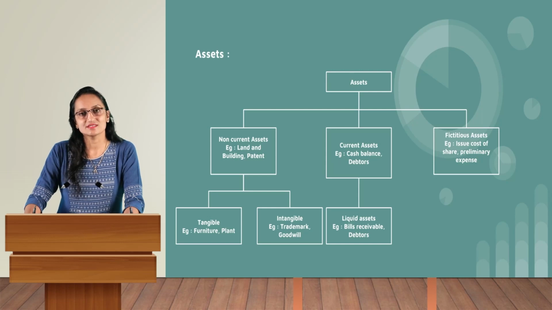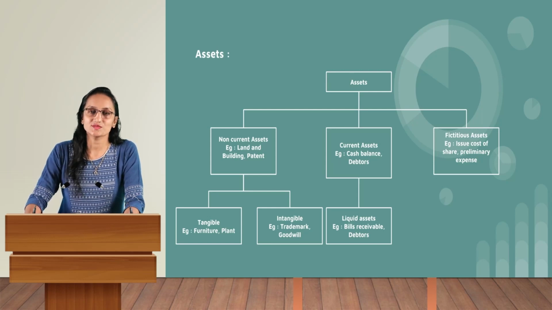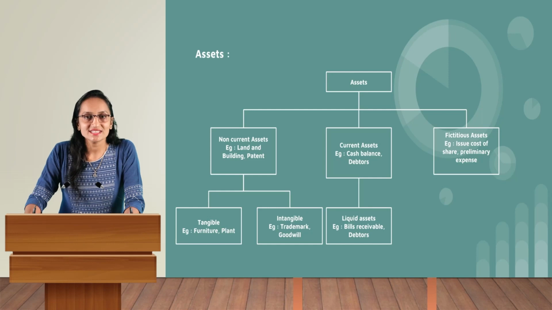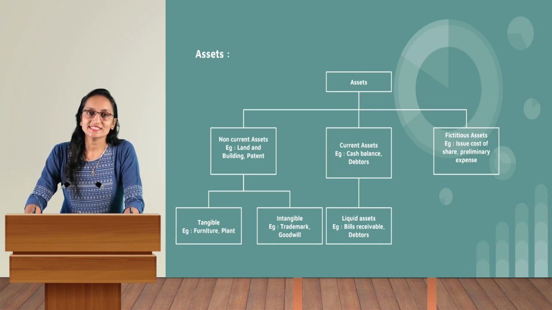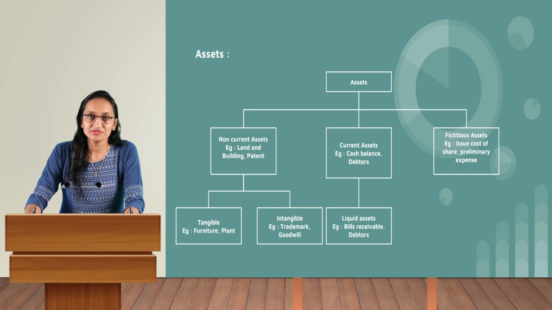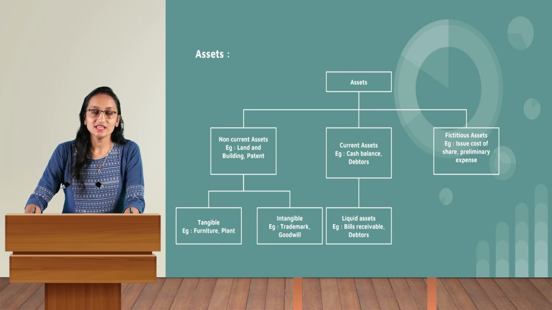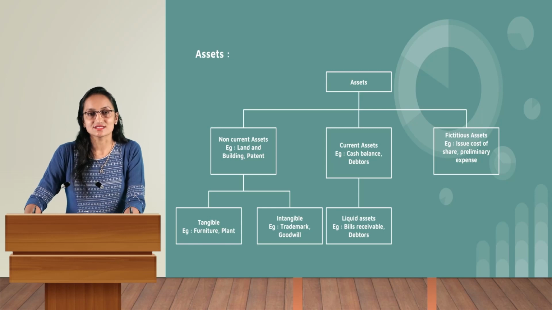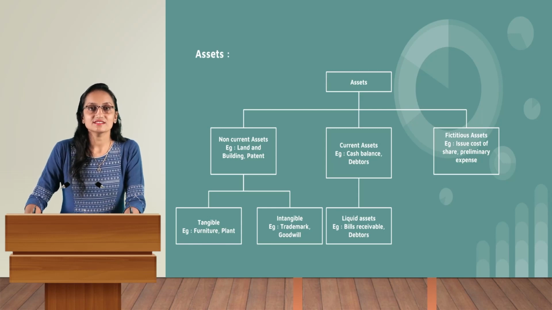It will benefit the business for the long term as well as for the short term. So now let us see the classification of these assets. First of all is non-current assets. Non-current assets means the assets that are beneficial to the business owners for the long term. Examples of non-current assets could be land and building and patent. So this will be beneficial for the business for a long term.